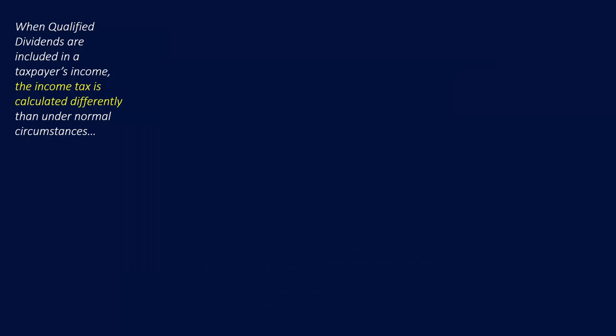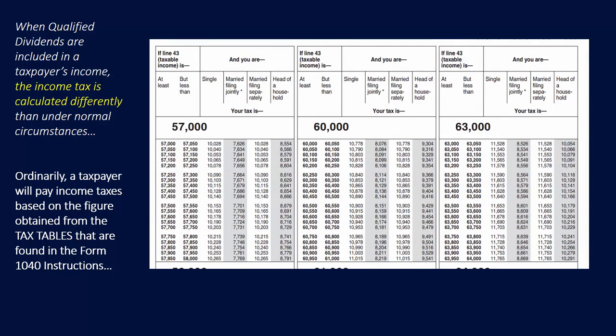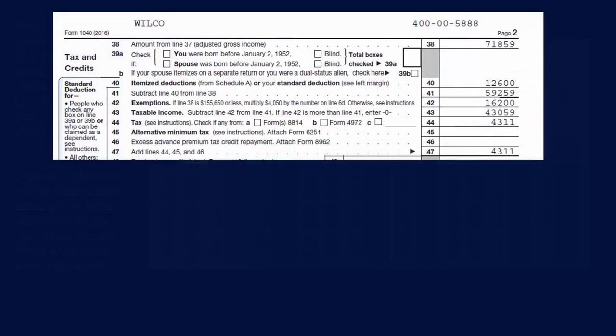When qualified dividends are included in a taxpayer's income, the income tax is calculated differently than under normal circumstances. Ordinarily, a taxpayer will pay income taxes based on the figure that's obtained from the tax tables that are found in the 1040 instructions. So let's look at our taxable income in this particular example, $43,059.